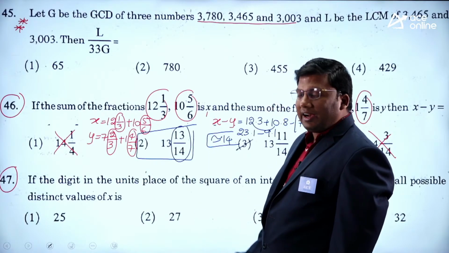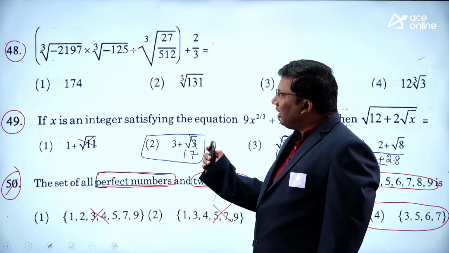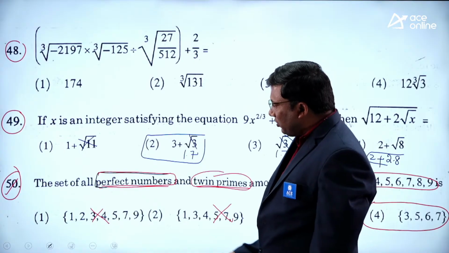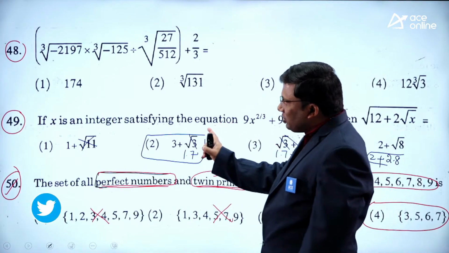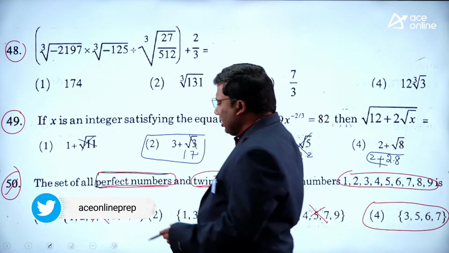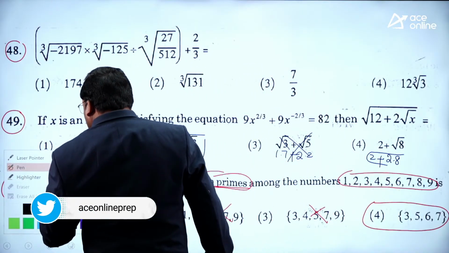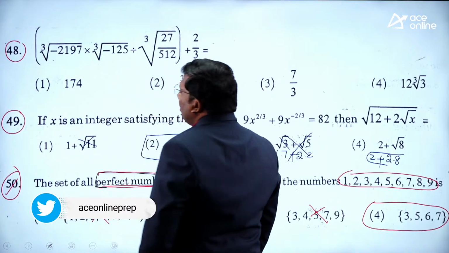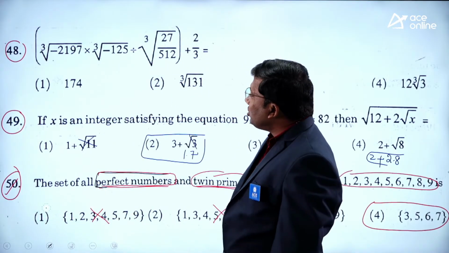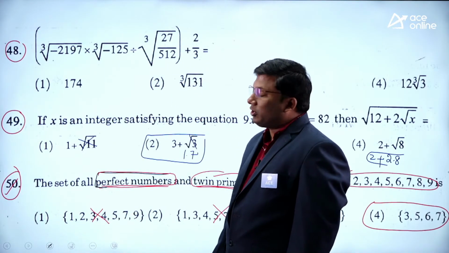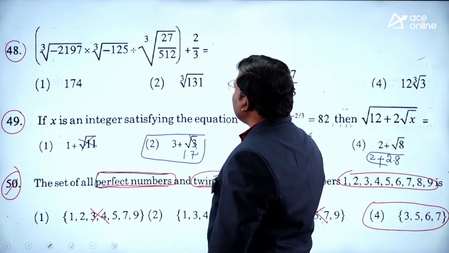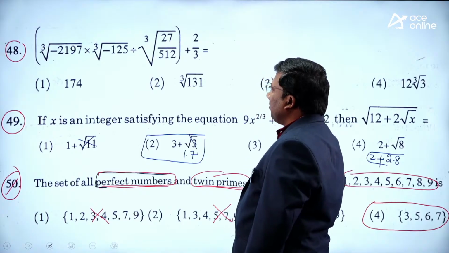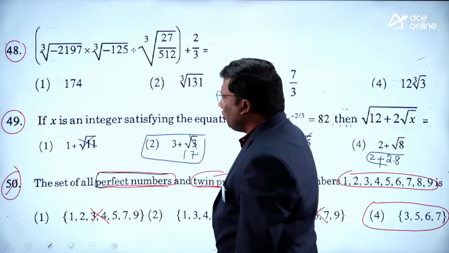So what we are doing is, we are looking at the question and trying to learn the concepts with respect to it. This question can be solved by using the answer options. Now see this question: cube root of minus 2197 into cube root of minus 125 divided by cube root of 27 by 512 plus 2 by 3.